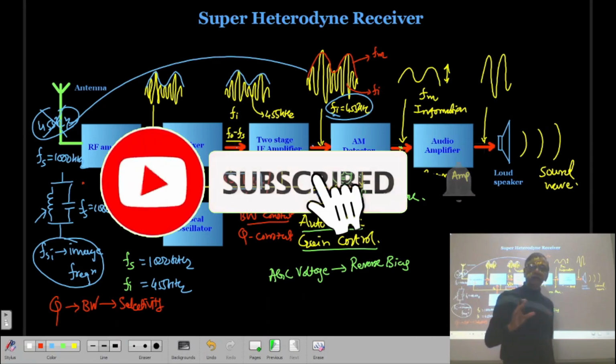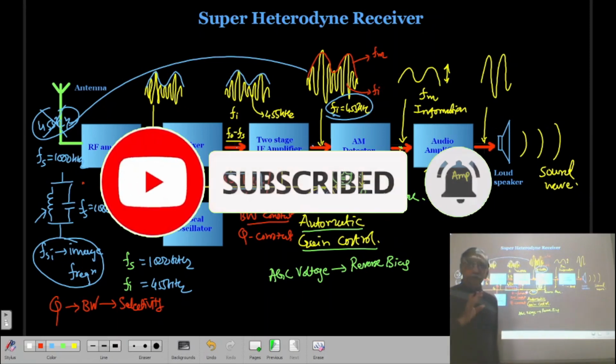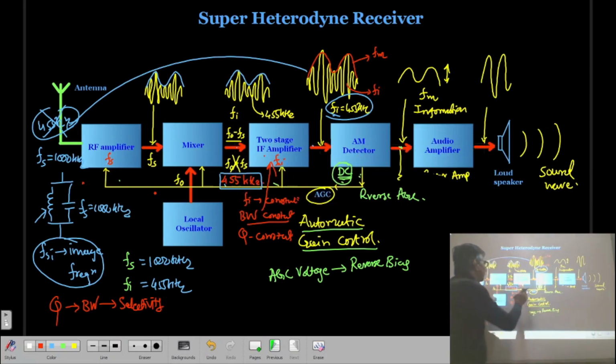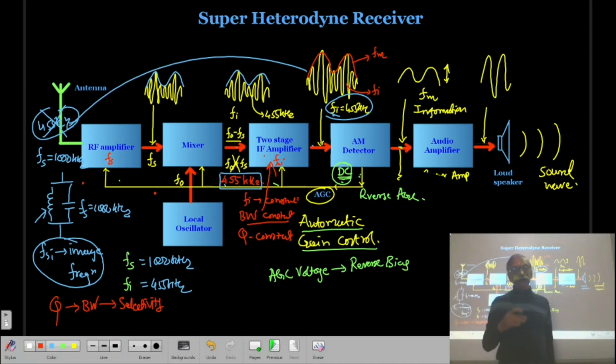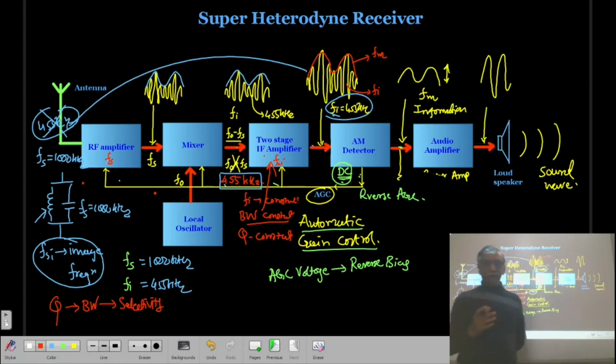Fi is constant. Therefore, here we don't have any kind of variation in the output. So the bandwidth remains constant, and the selectivity will remain constant. And here we have two stages of the IF amplifier. Due to that, the gain is going to be large, so the selectivity of the receiver will also be larger. Okay? So these are the advantages of using a superheterodyne radio receiver.